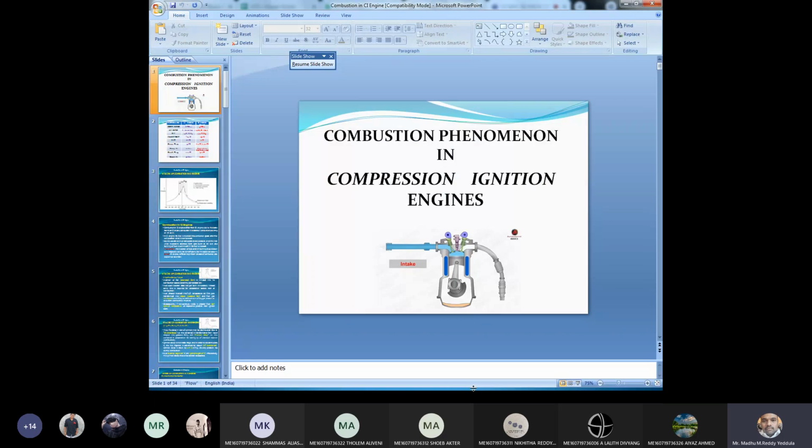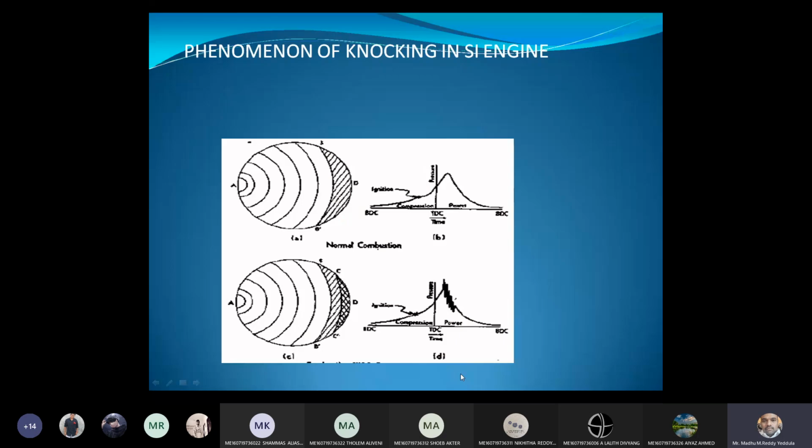Right. Now, this is the combustion chamber. This is the location of the spark plug. On the left side we have the spark plug. Now, in case of normal combustion, as I explained, the fuel burns layer by layer. So the flame front is traveling in this direction, therefore it is burning from left to right. So the flame front reaches the other end of the mixture. So in this case, there is no question of knocking or abnormal combustion in case of normal combustion, right? So this is the P theta diagram, pressure versus crank angle.